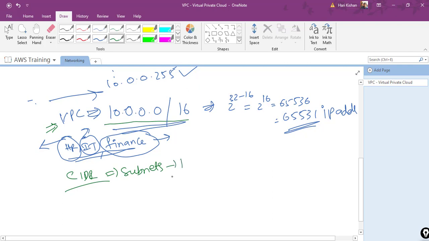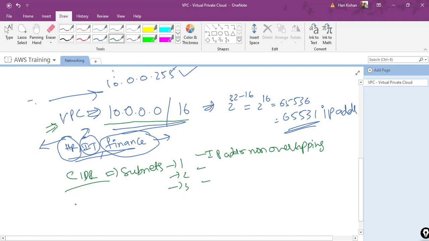So subnet 1, subnet 2, subnet 3, I can have multiple subnets and assign IP addresses. The only requirement is that the IP addresses should not be overlapping. It should have non-overlapping IP addresses.